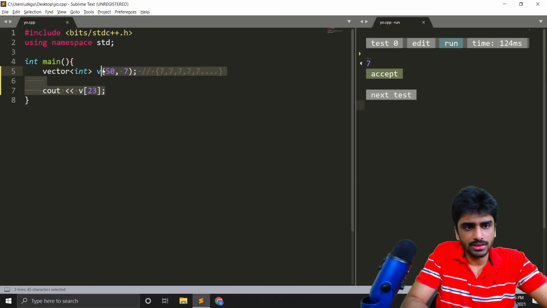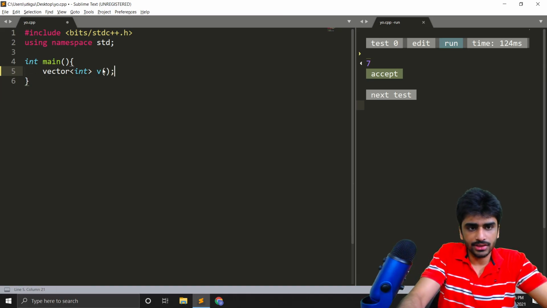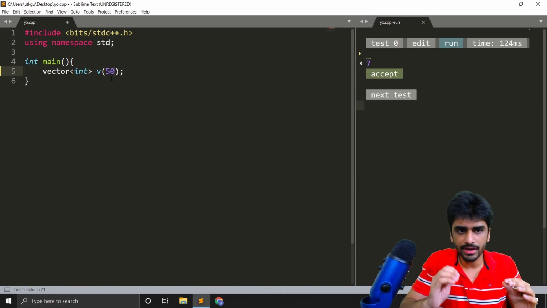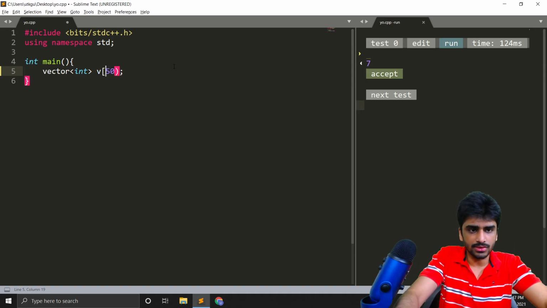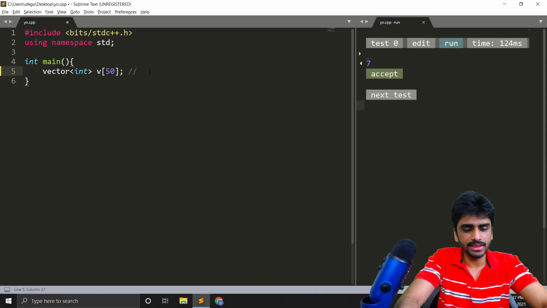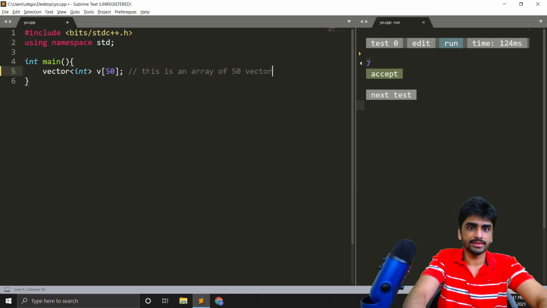And make sure that when you're declaring a vector of size 50, for example, you use parentheses, the rounded brackets, and not the square brackets. Because when we do this, this is something else, right? This is not a vector of 50 elements. This is an array of 50 vectors, right?